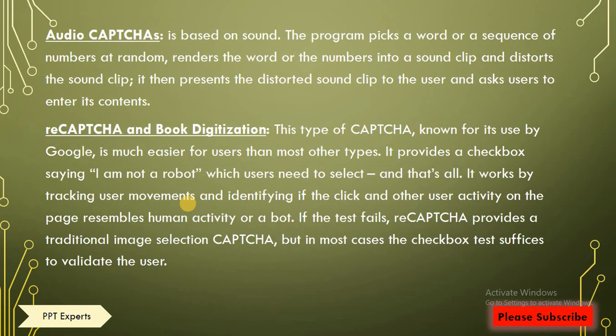The next type of captcha is audio captcha. Audio captchas are based on sound. The program picks a word or a sequence of numbers at random, renders the word or the numbers in a sound clip, and distorts the sound clip. It then presents the distorted sound clip to the user and asks the user to enter its content.